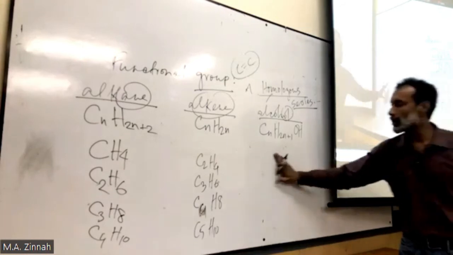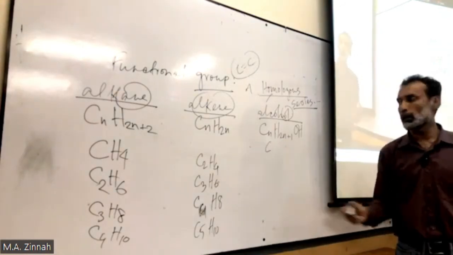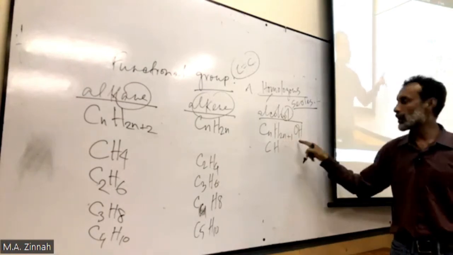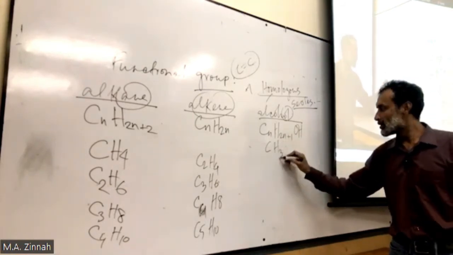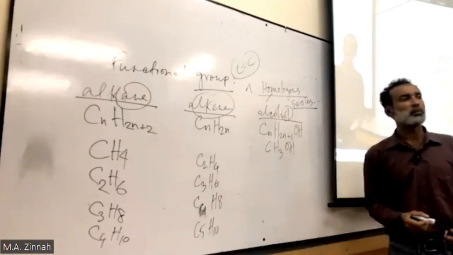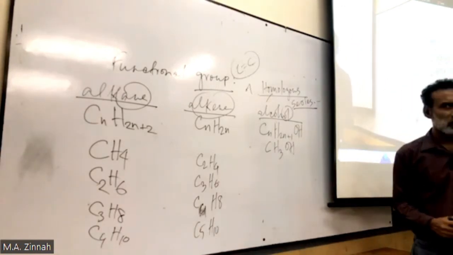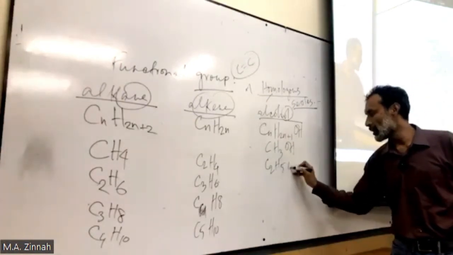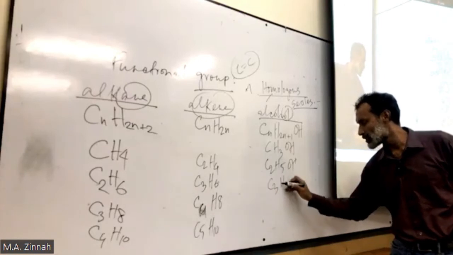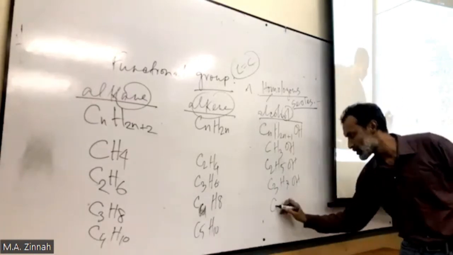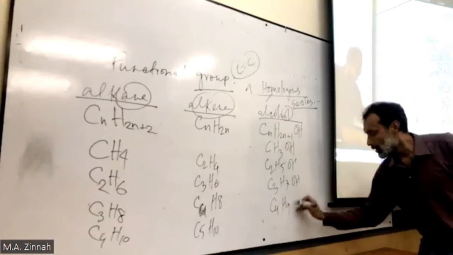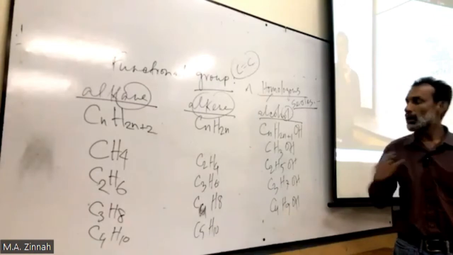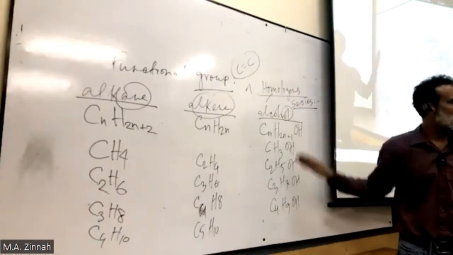Okay, now last. Alcohol, put different values of n. If n equals 1, what do you get? C, H, then what's double of 1? 2. 2 plus 1? 3. This is the first member of alcohol. Okay, everybody? First member of alcohol. If the value is 2, what do you get? C2H5OH. If the value is 3, C3H7OH. If the value is 4, what do you get? C4H9OH.